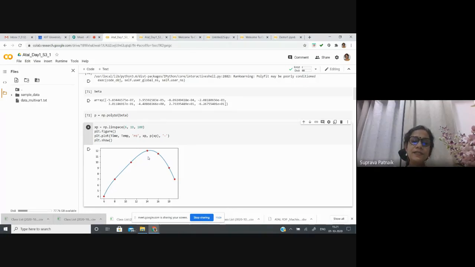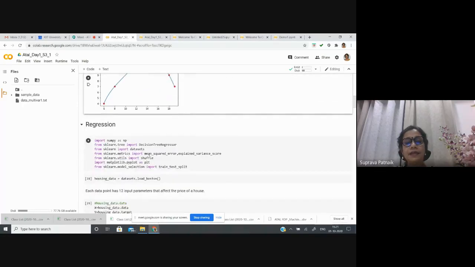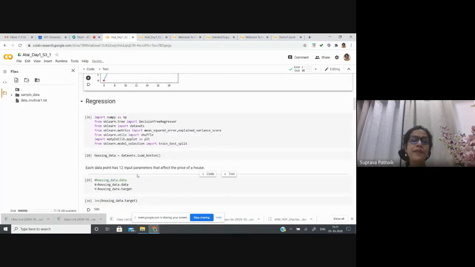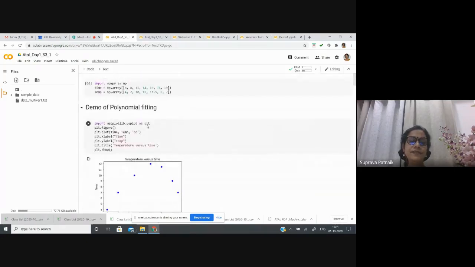Okay, so this is how the curve fitting, without getting into machine learning or any other function, with the support of NumPy also we can do the curve fitting, which normally is used for many regression applications. Now let us get into the regression. Okay, a little bit of machine learning. This was the first discussion.